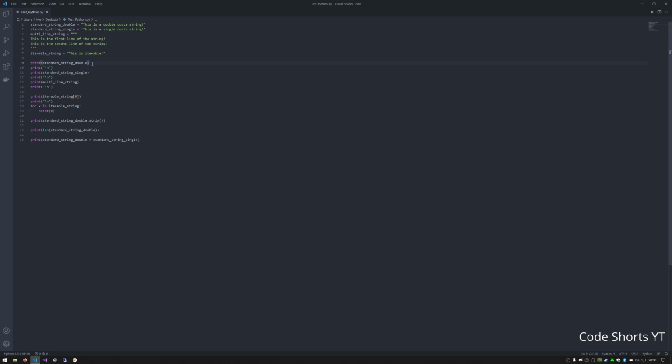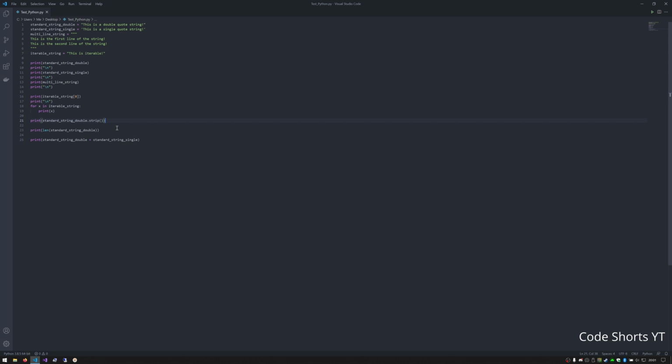Another thing that's very interesting about strings is that they are iterable. If you don't know what I mean by iterable, it means that you can select a particular place in the string, and you can go through those places. Like here, this is the way that you would call that out. Right here, I'm trying to print this iterable string, and then I want to print the very first place. Iterables always start with 0 because when dealing with computers, you count starting from 0. So 0 in this case for this string would be t. So strings are iterable. This is a big deal.